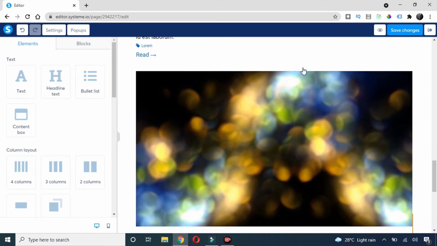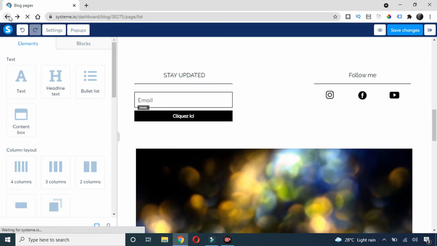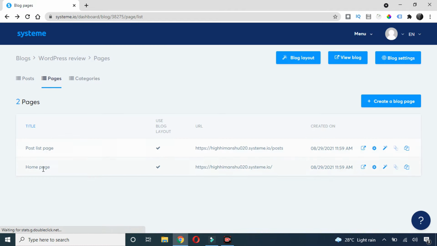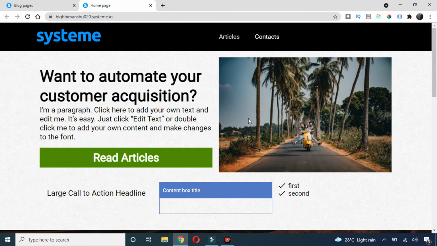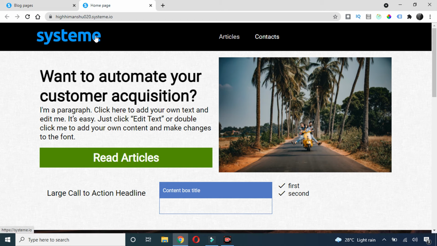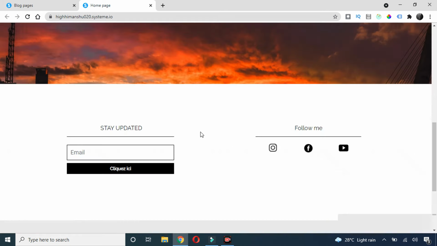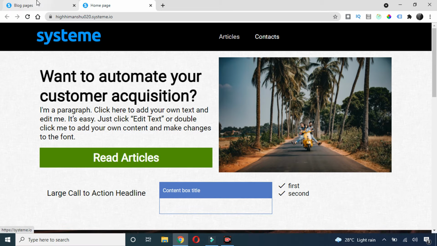Okay, and now let's see how our blog looks. Just go back here, and I think the homepage was there, I'll just click on this view page and see, this is our page. Okay, and yep, there's one issue here. You can see we have a header at the top and a footer at the bottom which has the system A icon and all.